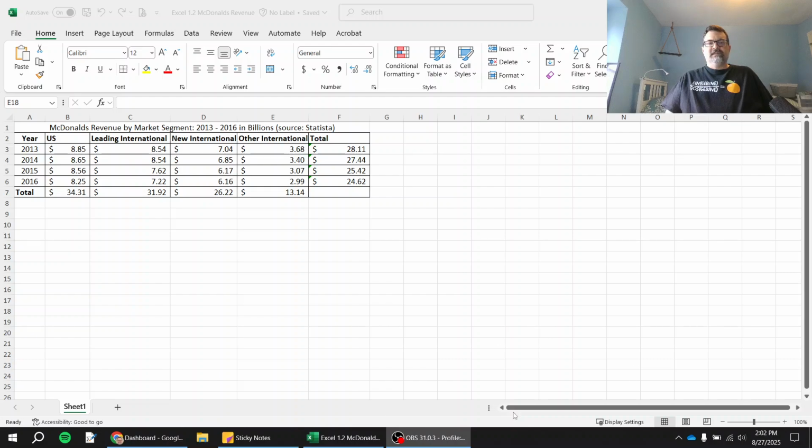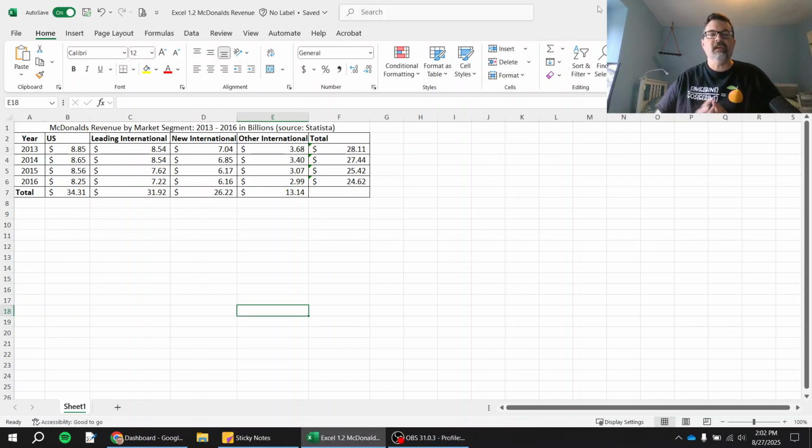All right, so this is the Excel file. And this contains some older data about the McDonald's Corporation. This is not profit, this is revenue, so the amount of money taken in.